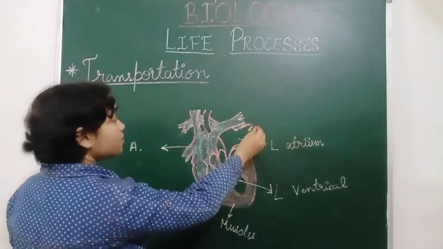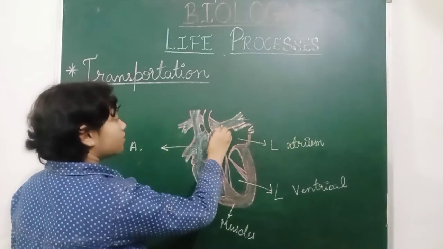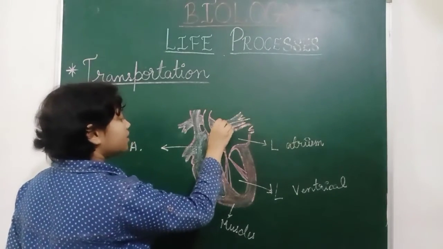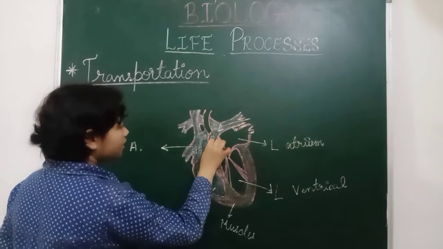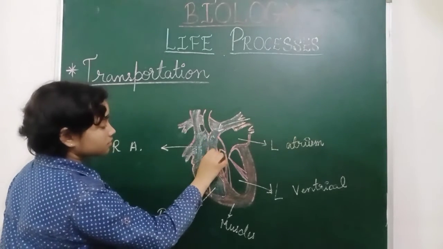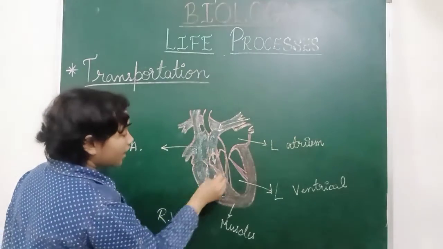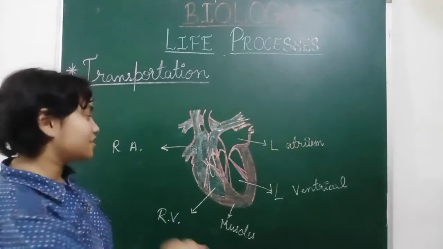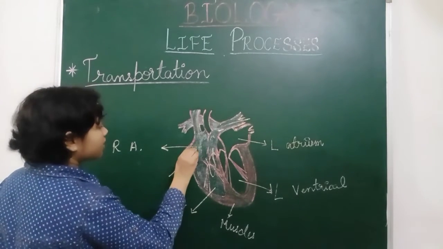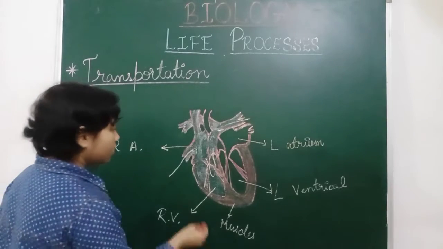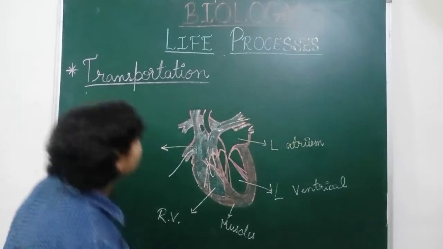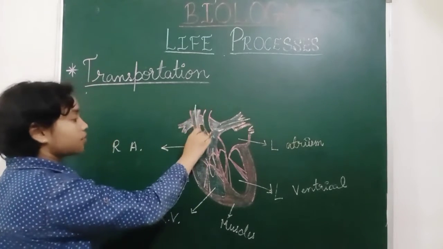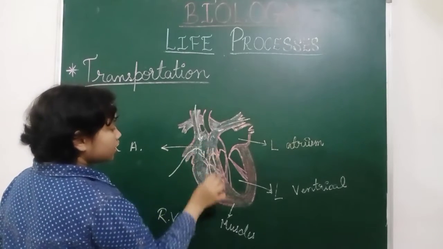Now when the blood is entering the atrium, when blood enters the atrium, then it goes down from here and then it goes down from here. This is the reverse process. The blood comes from the right atrium and goes into the right ventricle.